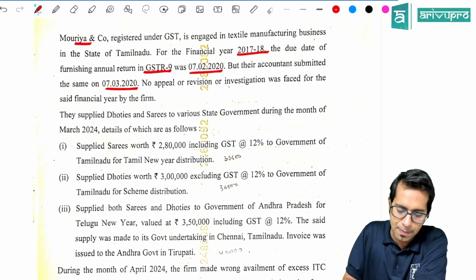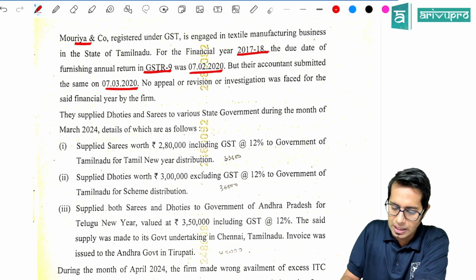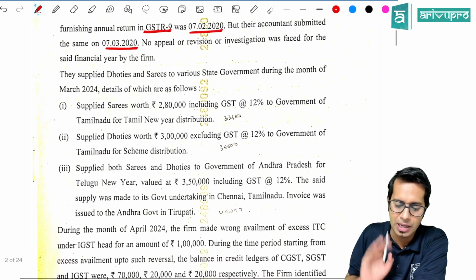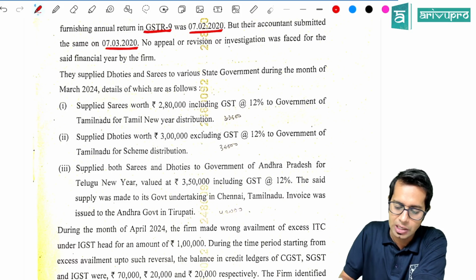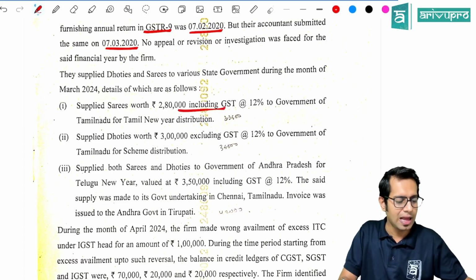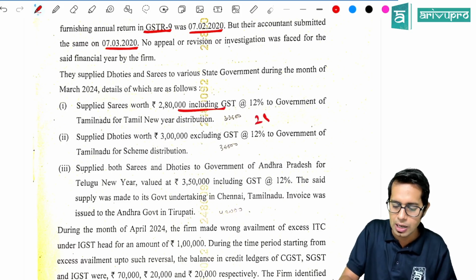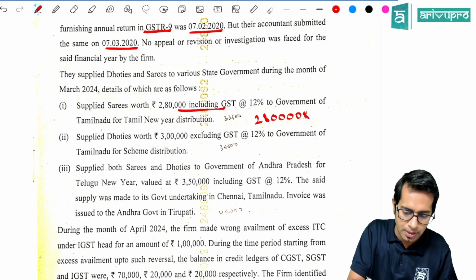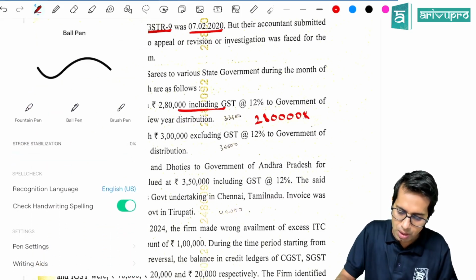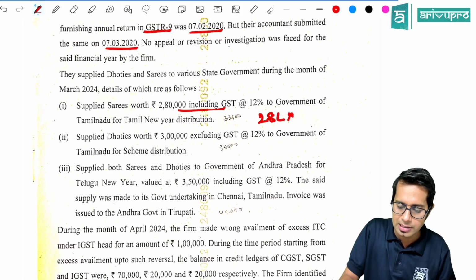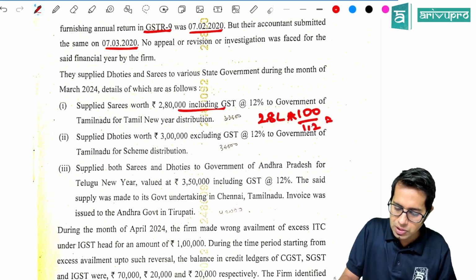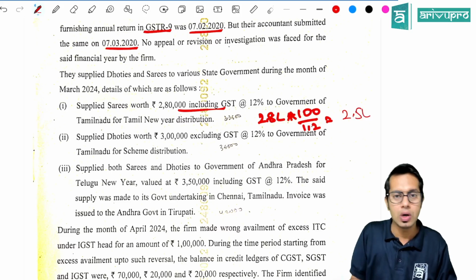No problem. They supplied dhotis and saris to various state governments during the March month. They supplied saris worth 2,80,000 including GST. So this amount is including GST, so I will have to exclude GST. When I exclude GST, 2,80,000, I'll have to do 2.8 lakhs into 100 divided by 112. Which will give us 2.5 lakhs, which is your amount before tax.